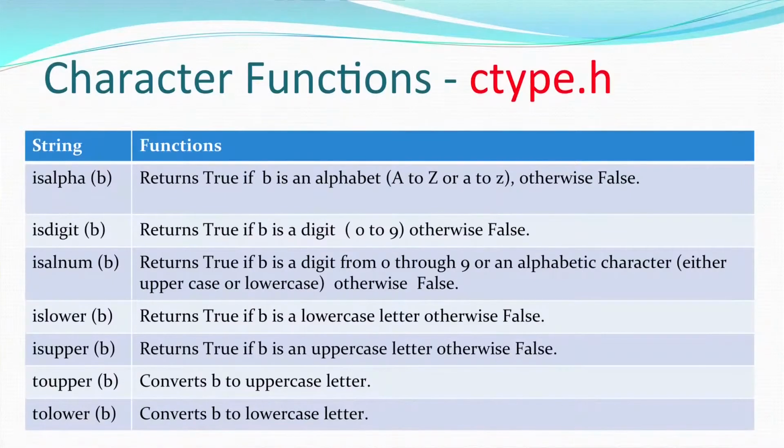toupper converts a lowercase character to uppercase. If the character is not a lowercase alphabet, anything else other than that, then it returns it as it is without any change. Similarly, tolower converts an uppercase alphabet to lowercase. If the character being passed as input or as an argument is not an uppercase alphabet, then it returns it as it is.